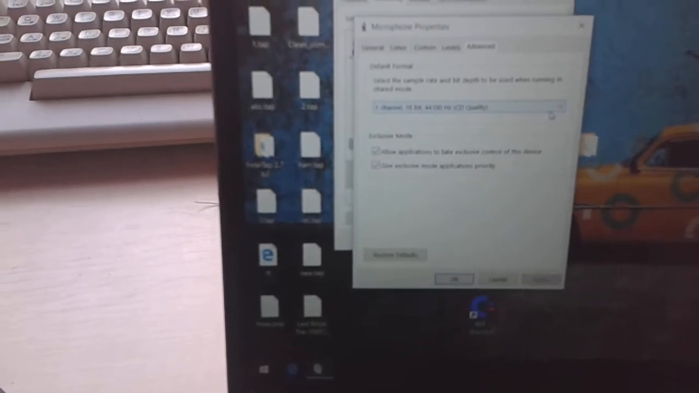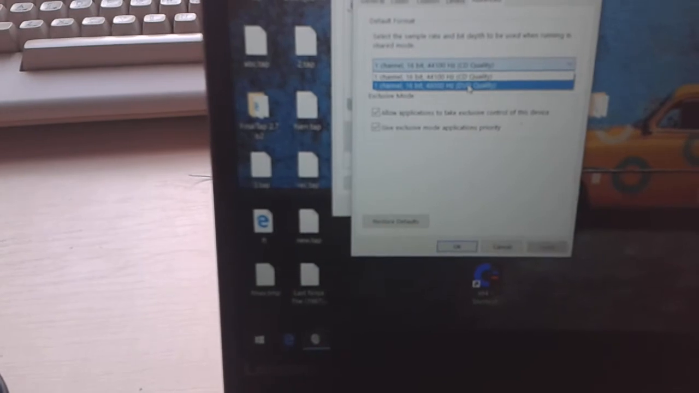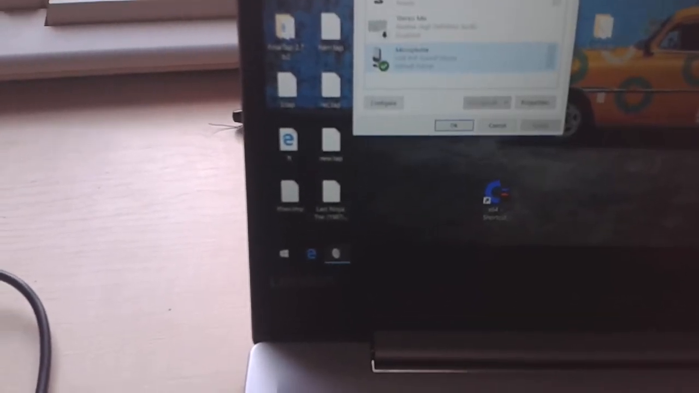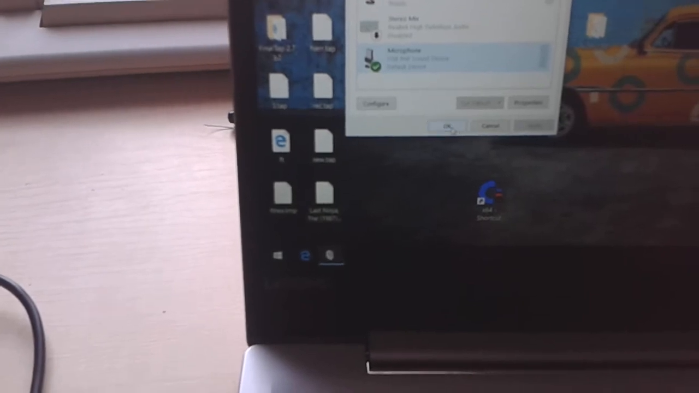You need to go to the levels and set it to 50% and go to advanced and choose the one channel 16-bit 48,000 Hertz. Click apply, yes, and press OK, and that's it. We are set.